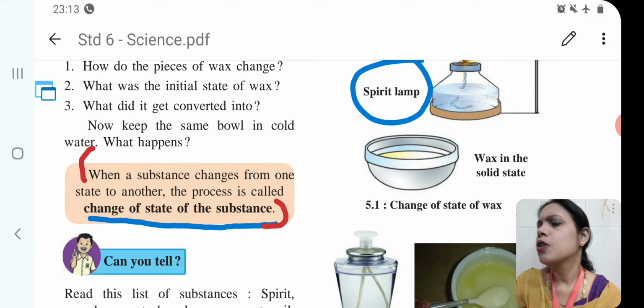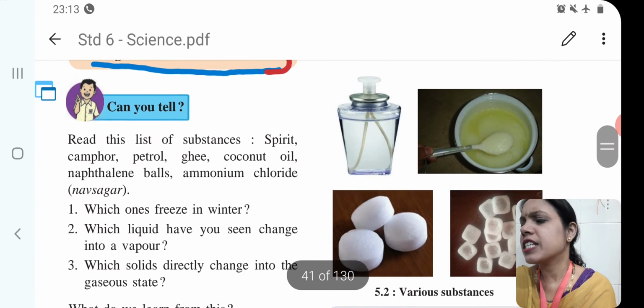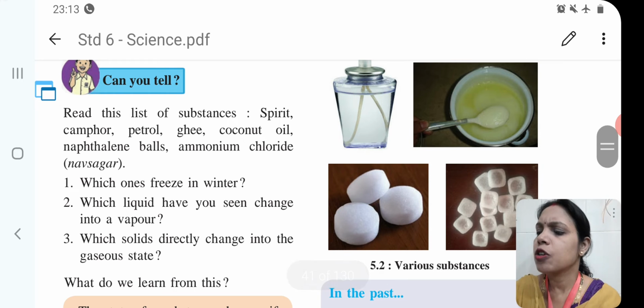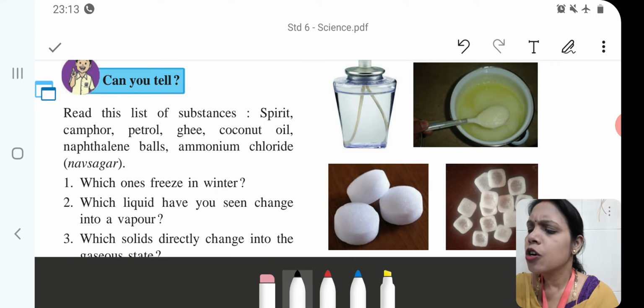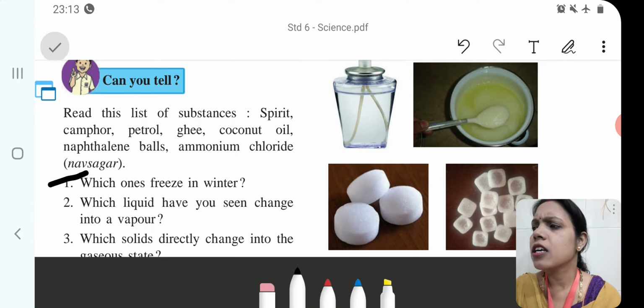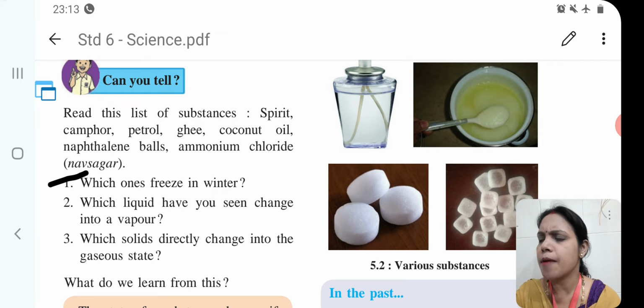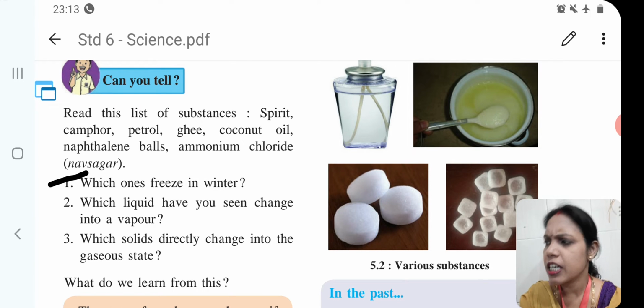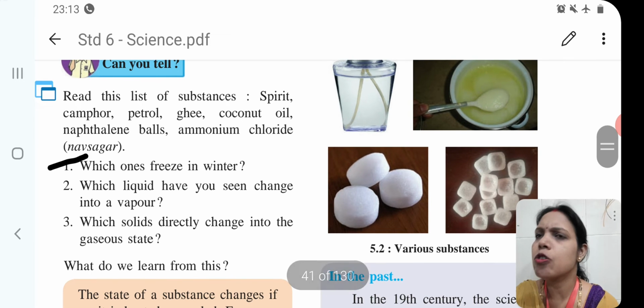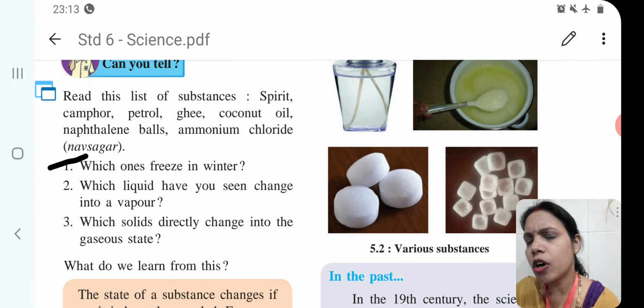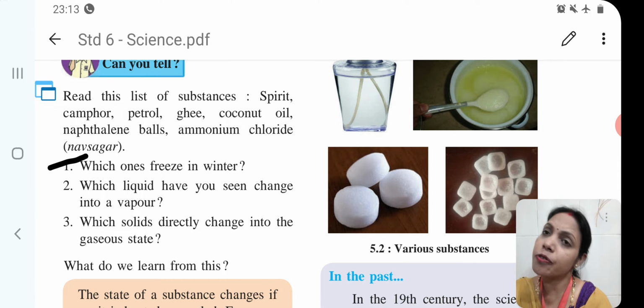Student, which ones freeze in winter? Then what other things are there? Which one freezes? You can take the example of ghee, which will freeze in winter. It will change from liquid state to solid state. Now another example is also there. You can take coconut oil. That one also changes from one state to another in the winter season.